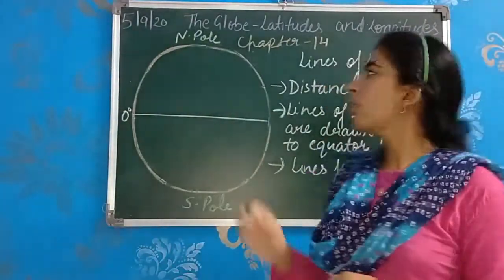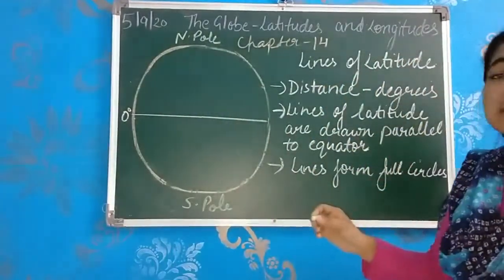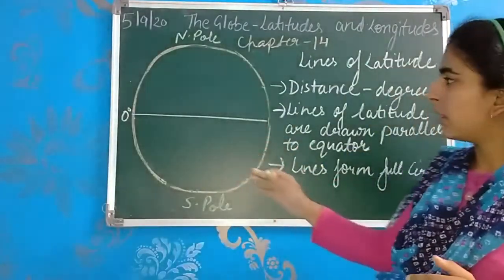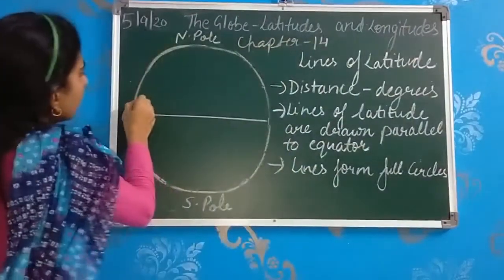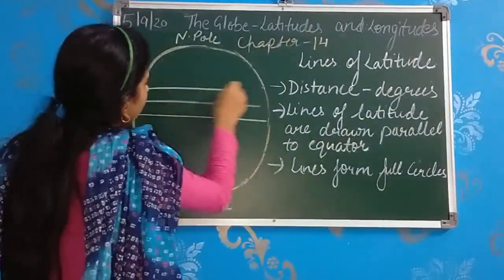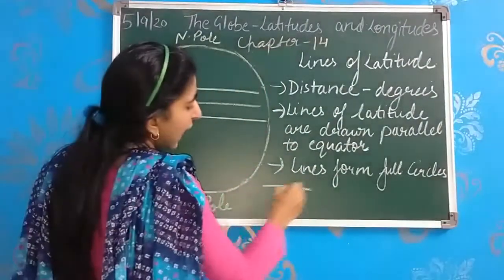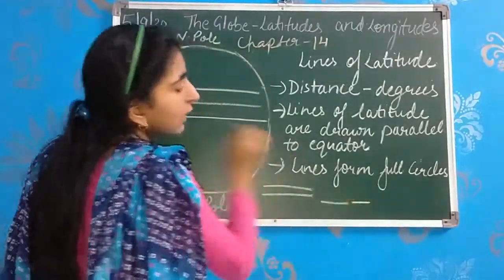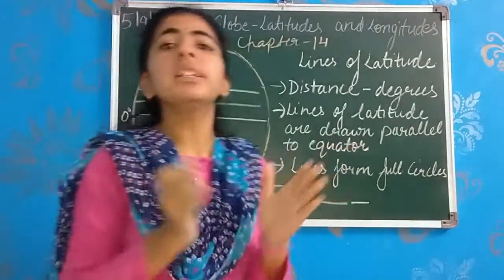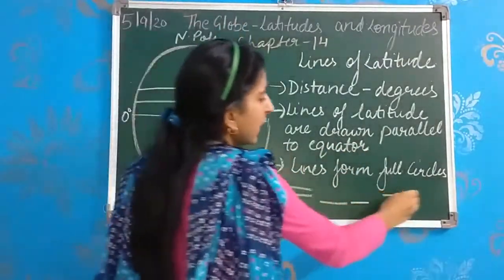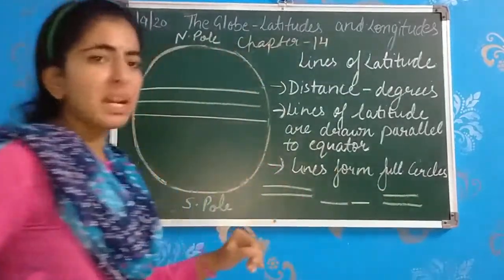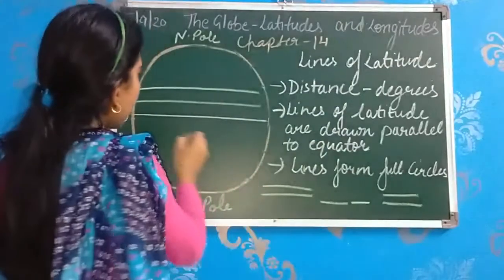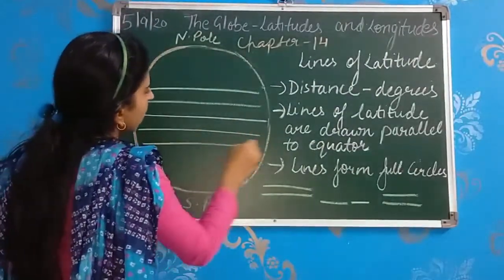Lines of latitude. These lines of latitude are horizontal lines situated on the earth, and they are parallel to the equator. Parallel means two lines which move in the same direction without intersecting with each other. Without meeting each other, they move in the same direction. Such lines are called parallel lines. So lines of latitude are parallel lines. These are parallel to the equator. They move in the same direction.